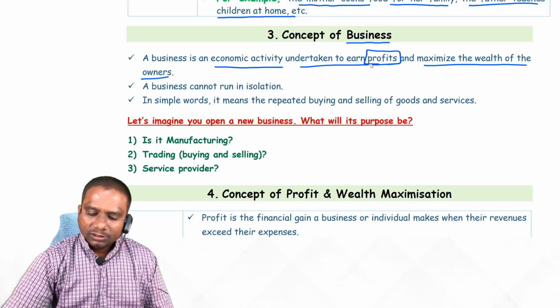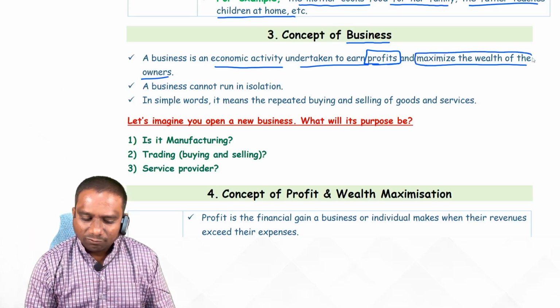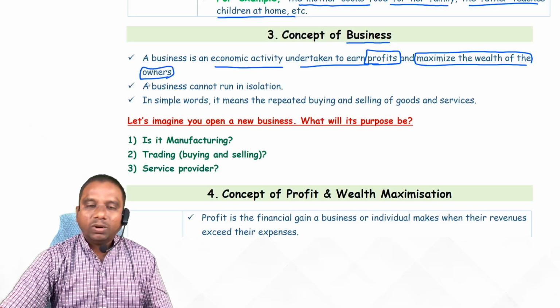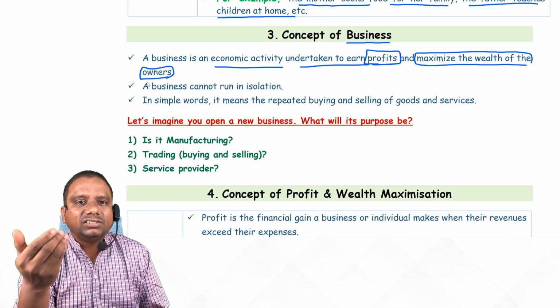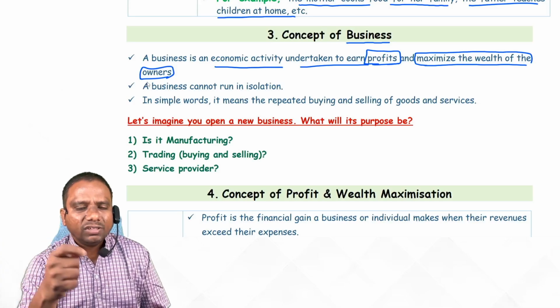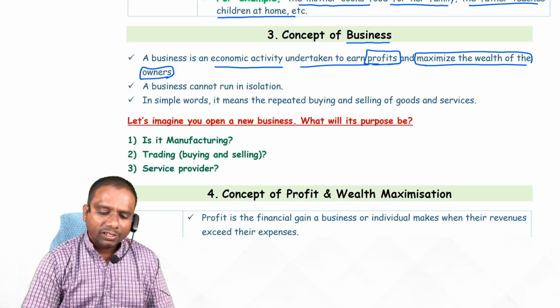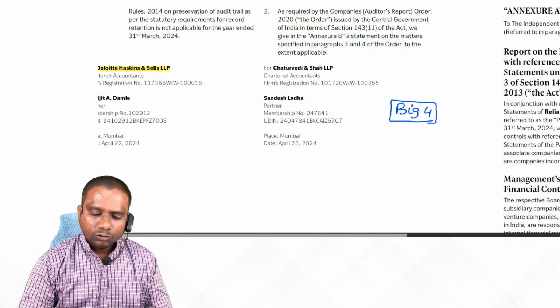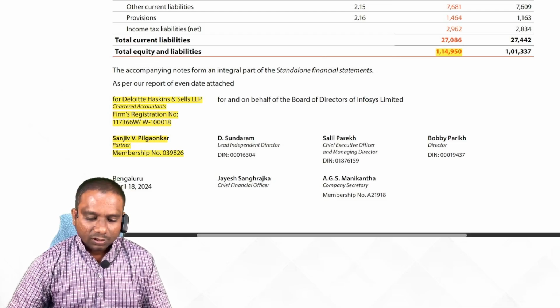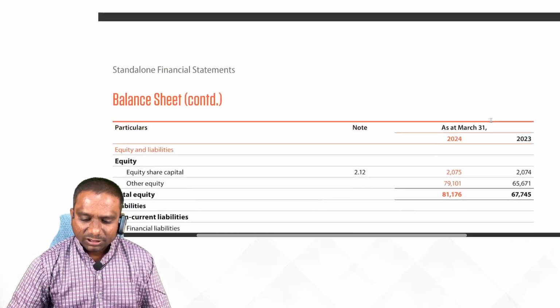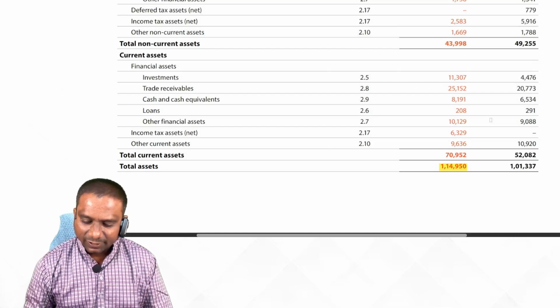Next important element is to maximize the wealth of the owners. By doing the business, how many assets has the business generated? We have seen this in the Reliance Industries Limited annual report and the Infosys annual report, how much wealth and assets they generated.